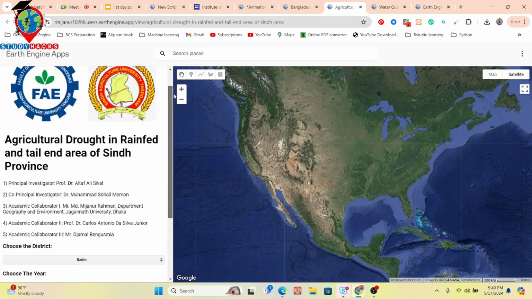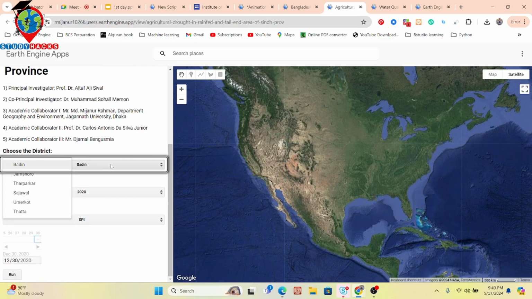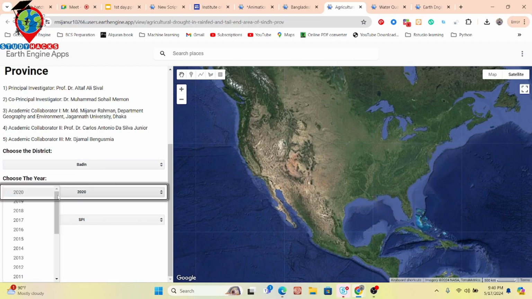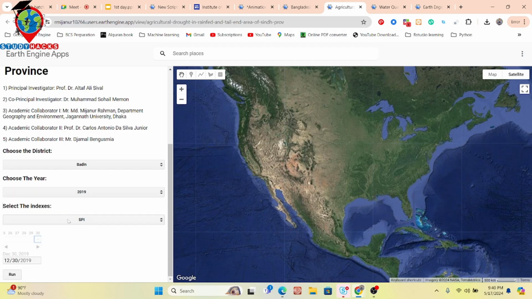In this application we can simply use a specific district. Suppose I need to work on this district, and further you can simply put in your time. Suppose I put in this time, and choose an index. Basically, agricultural drought is monitored using the standard precipitation index, vegetation condition index, temperature condition index, or vegetation health index. You can simply choose any one. Suppose I take the VCI, vegetation condition index, and put in the time or date, and now just run it.